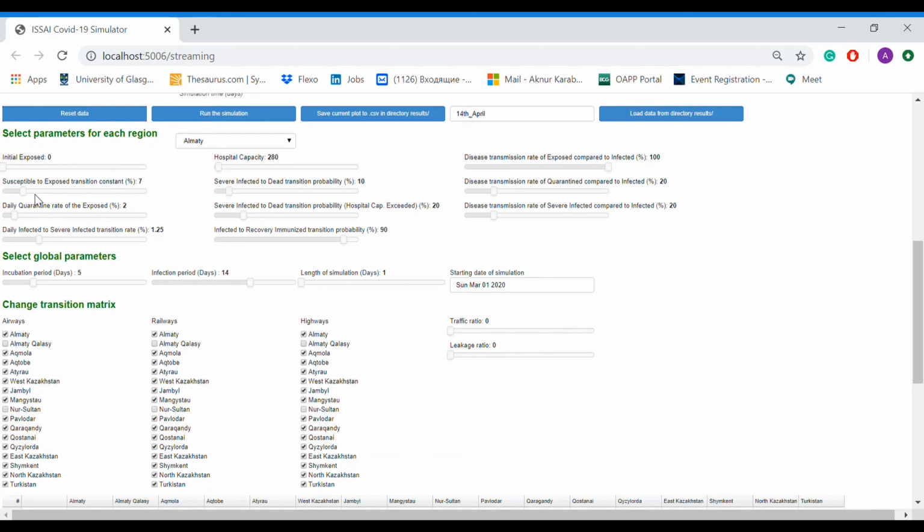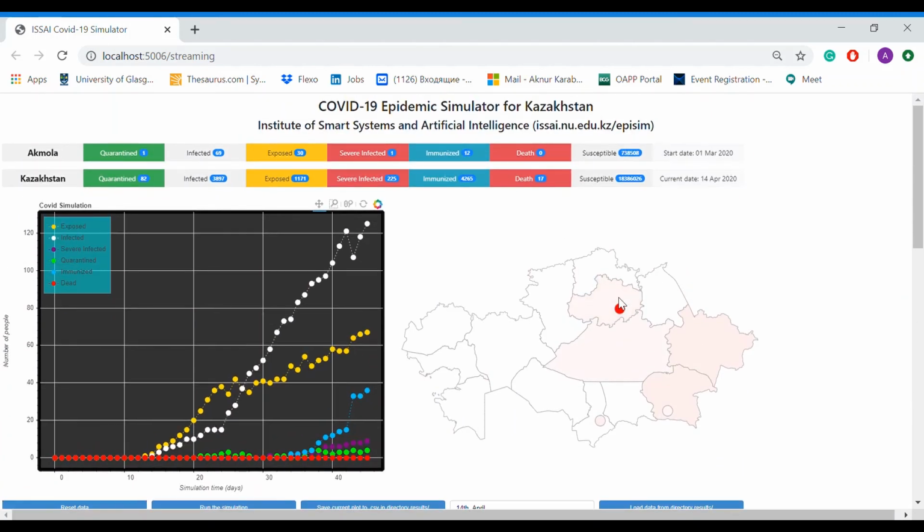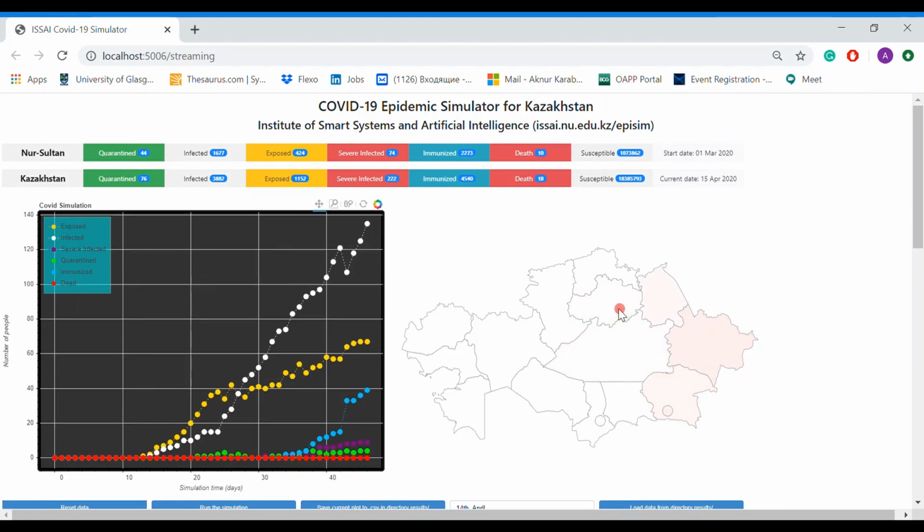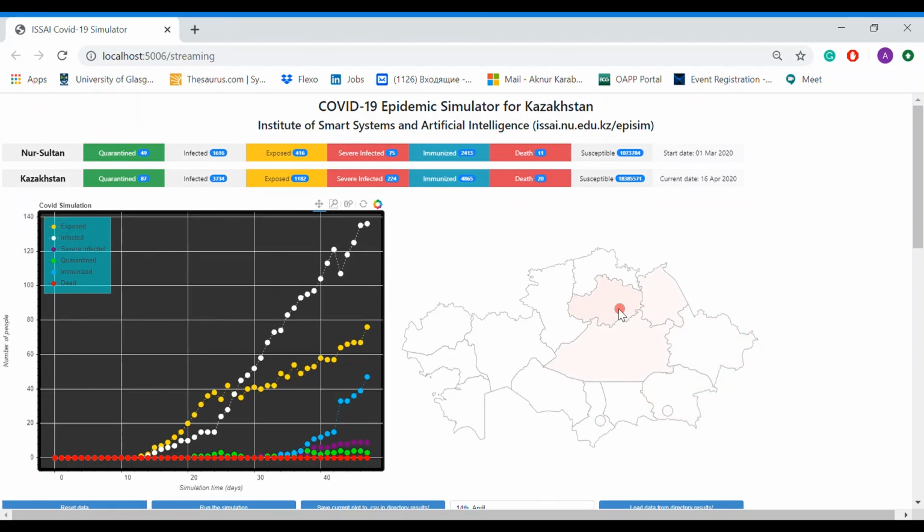introduce some changes to the parameters. For example, we'll increase the traffic ratio to 80. And we put 10 days, and we press run the simulation. So as you see, the simulation continues from the given date.